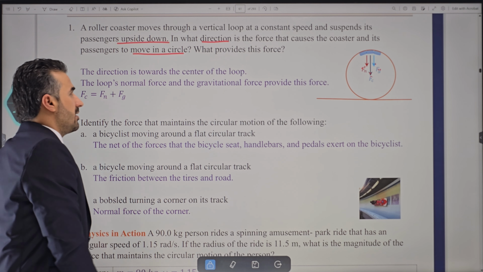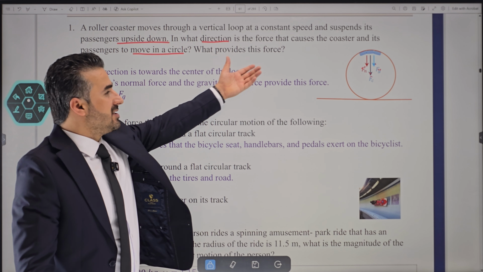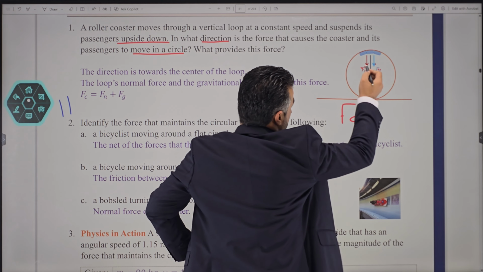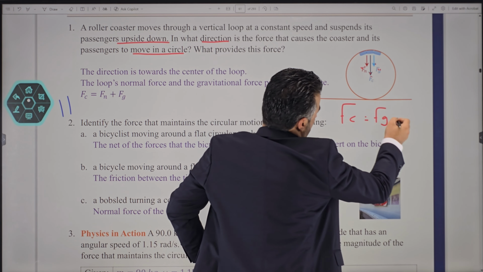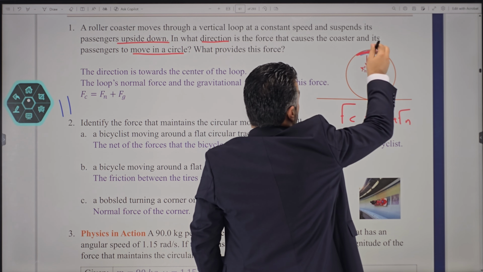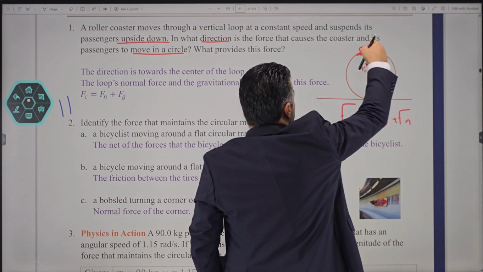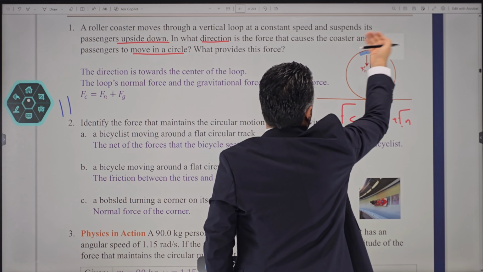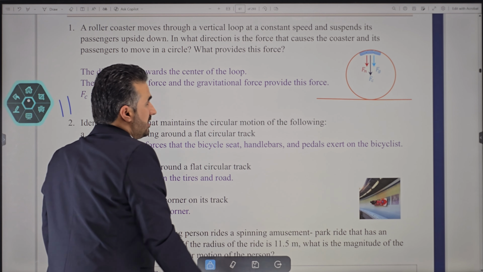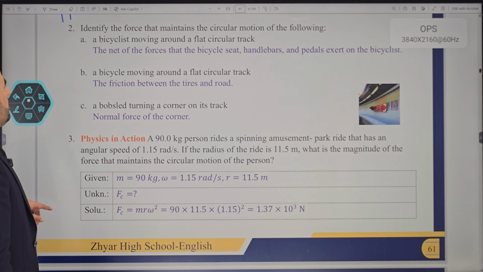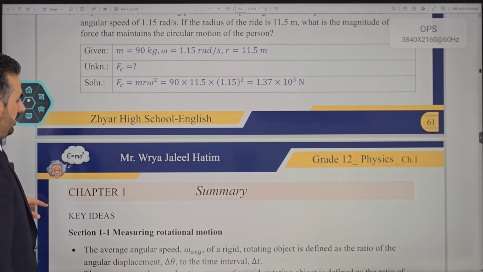So this will be the first part of the question. The second says, what provides this force? Remember, we said F centripetal is the subject. Because these two forces are both downward here, we'll say Fg plus F normal. Once again, that is because the passengers are upside down. If the passengers were above the track, F normal would have been up, and we would have said Fg minus F normal, but luckily that is not the case here. That is the equation. I think we answered questions like this, so you could just go through them. These are just repeated, and nothing new here.